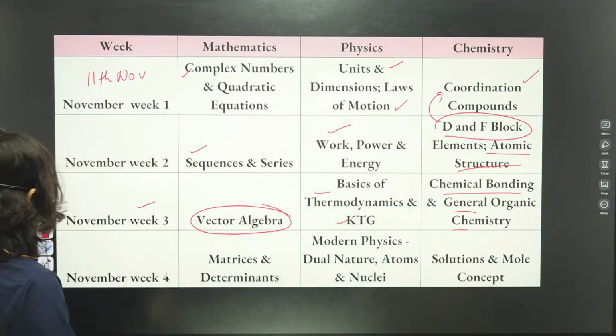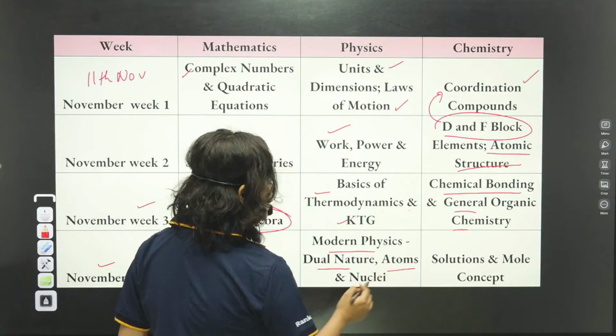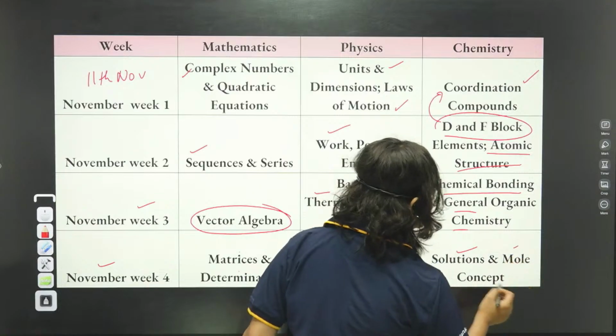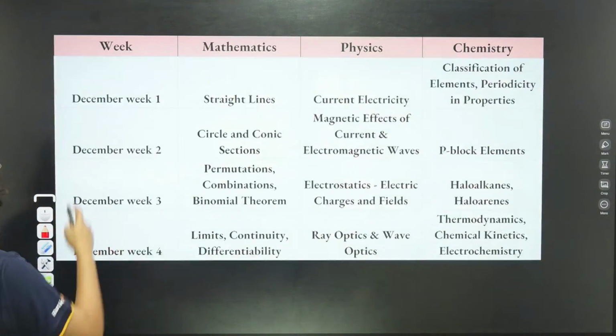Okay? Week 4, you will do matrices and determinants, modern physics here, dual nature, atoms and nuclei, and here you will do solutions and mole concept. Yes? Okay. Moving on from here, everyone, let's go to December.